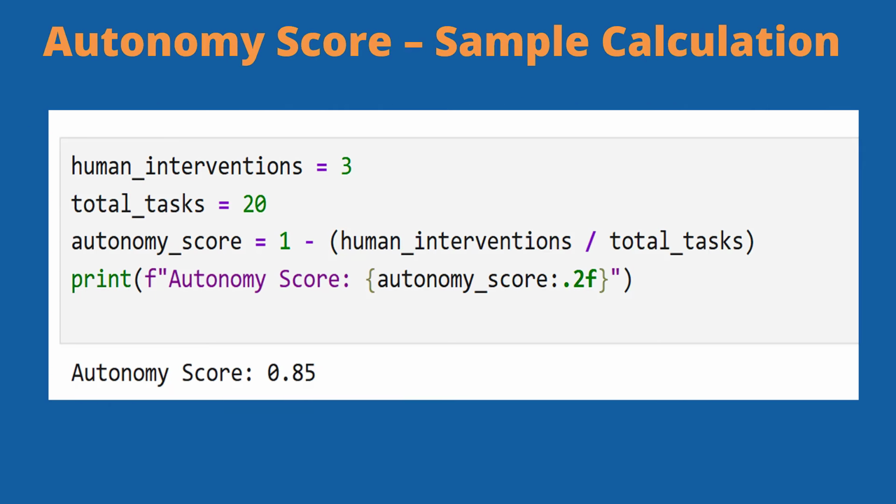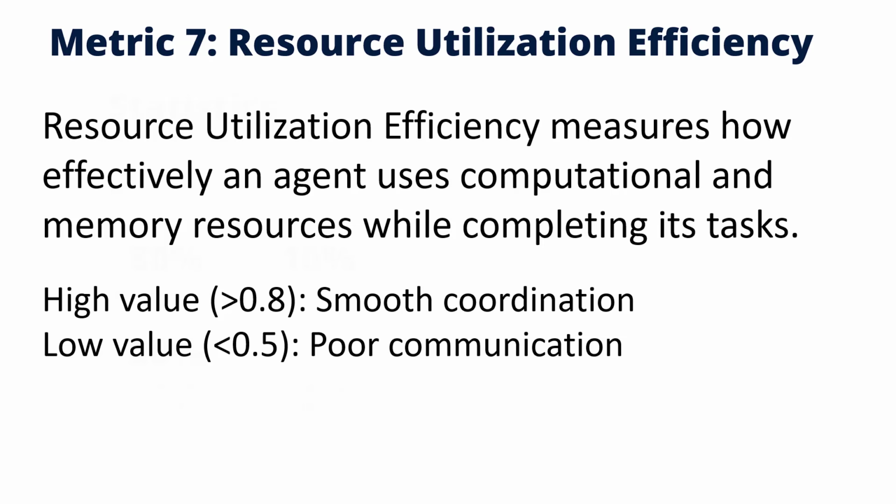The autonomy score shows how independently agents can act without human guidance. We find the ratio of decisions made autonomously to total decisions made. A higher score means the system exhibits stronger self governing behavior.